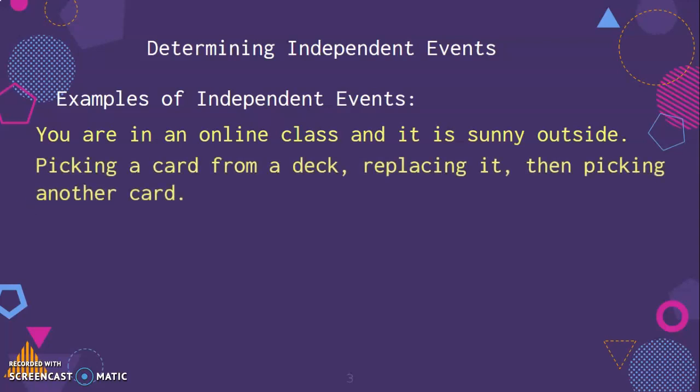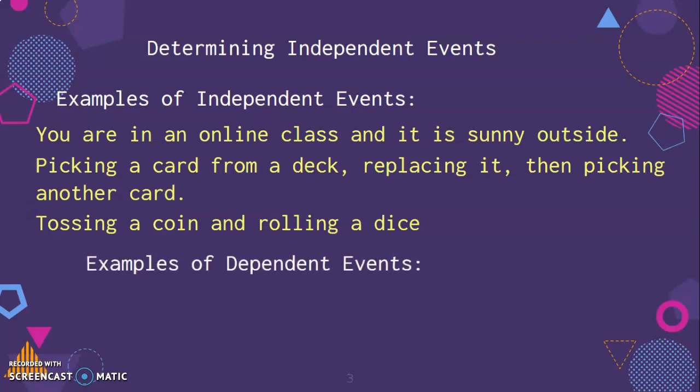If you pick a card from a deck, then replace it, then pick another card, the fact that you replace it means that every time you pull a card and replace it, there's a completely different opportunity for you to get a different card. So there's no influence from that prior pick. When you toss a coin and roll a die at the same time, they don't impact each other. There's no outcome that would be influenced by whether the coin lands on heads. It does not change how the die will be rolled when they're tossed at the same time.